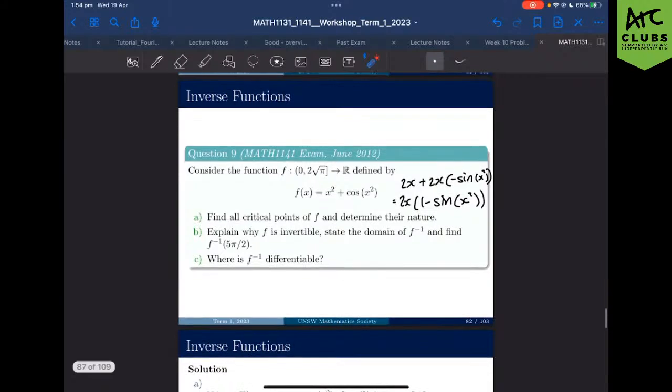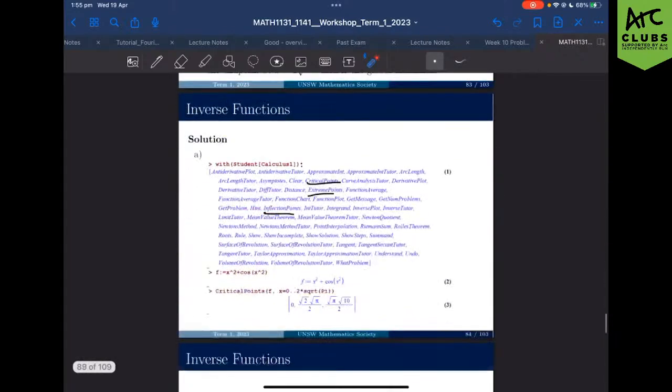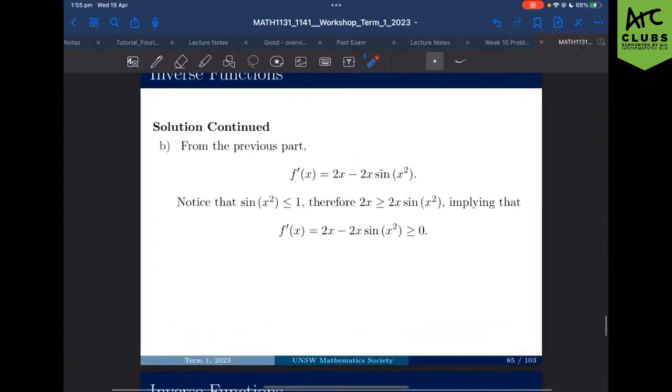Okay, but let's go to copy. Explain why f is invertible, state the domain of the inverse of the function, and find blank. So there are a lot of elements to this question, right? But I'm just going to talk you guys through our working out.